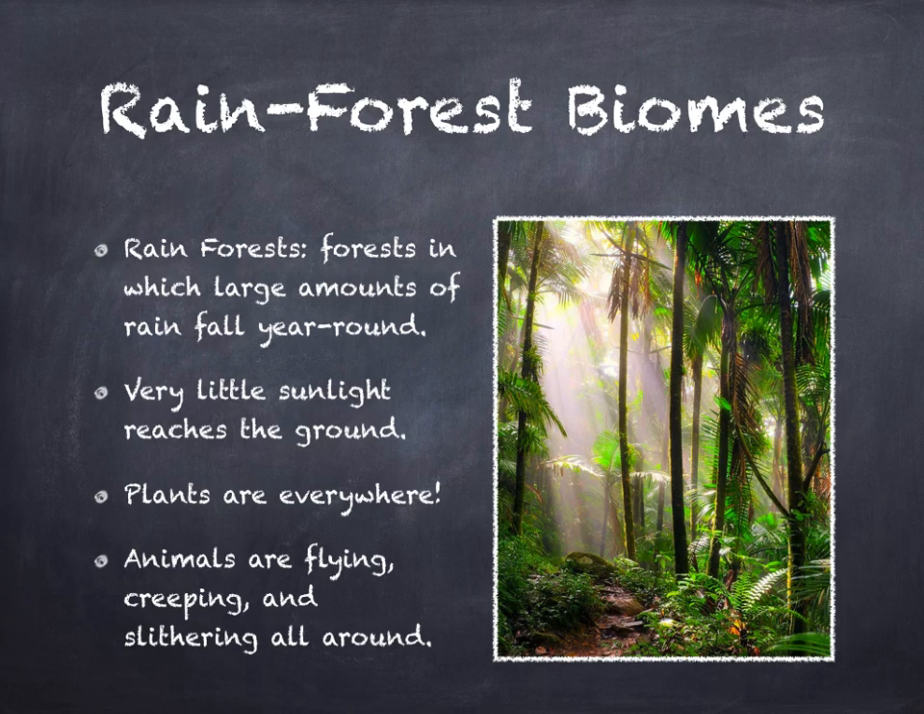Rainforest biomes. The second stop on your expedition is a rainforest. Rainforests are forests in which large amounts of rain fall year-round. This biome is living up to its name. It's pouring. After a short shower, the sun reappears. However, very little sunlight reaches the ground. Plants are everywhere in the rainforest. Some plants, like the vines hanging from tree limbs, even grow on other plants, and animals are flying, creeping, and slithering all around you.